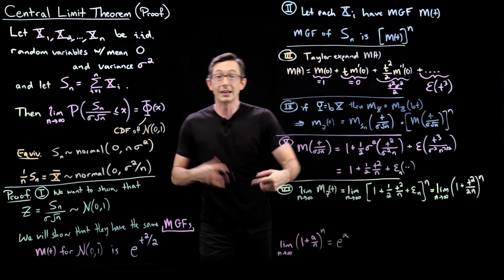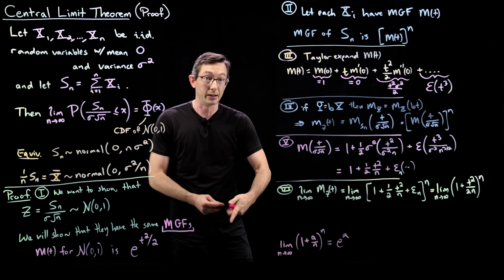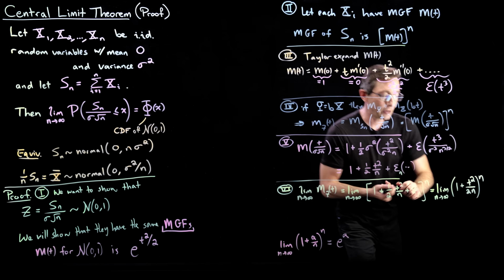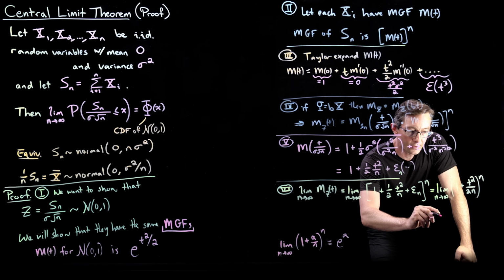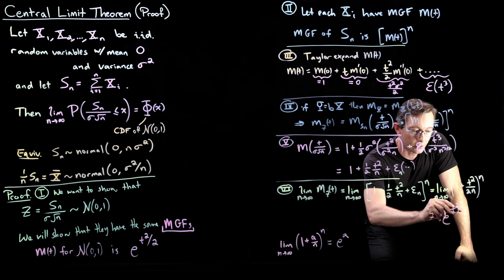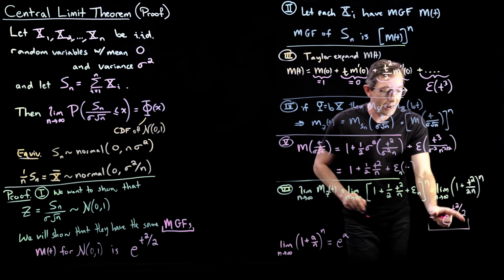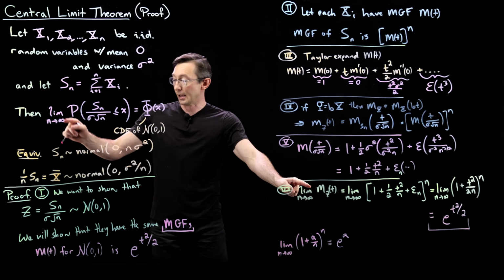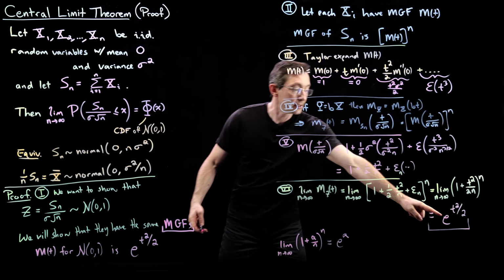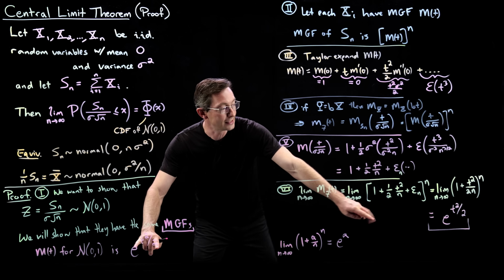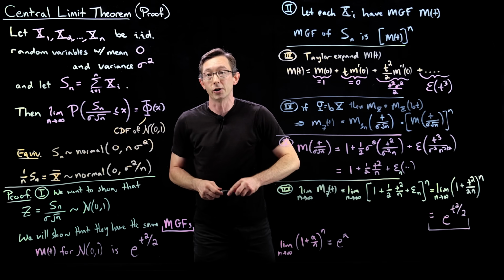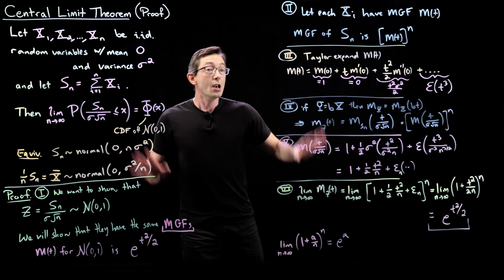This is a definition of the exponential of a. And so this expression equals e to the power t squared over 2. That is the moment generating function of my z variable. And notice that it is exactly equal to the moment generating function of my standard unit normal. So this is the proof.